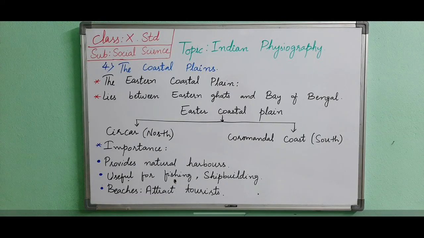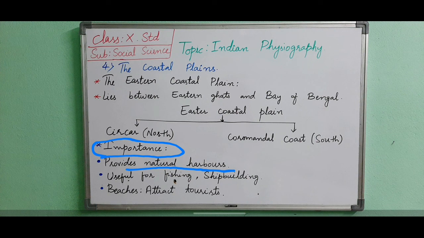Now we will see the importance of coastal plains. The coastal plains of India provide some natural harbors which help in carrying on foreign trade. A harbor means a place where ships are loading and unloading. They are Kandla, Mumbai, Marmugao, Kochi, Vishakhapatnam, Kolkata, etc.